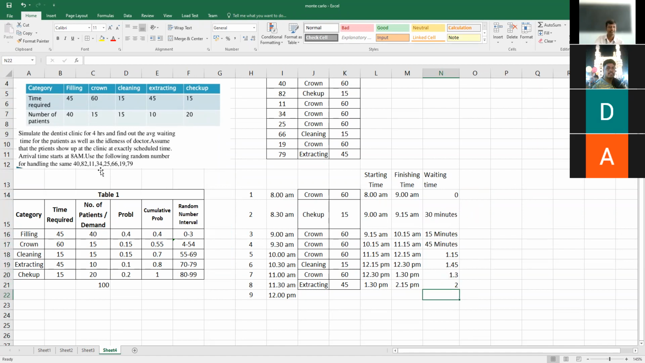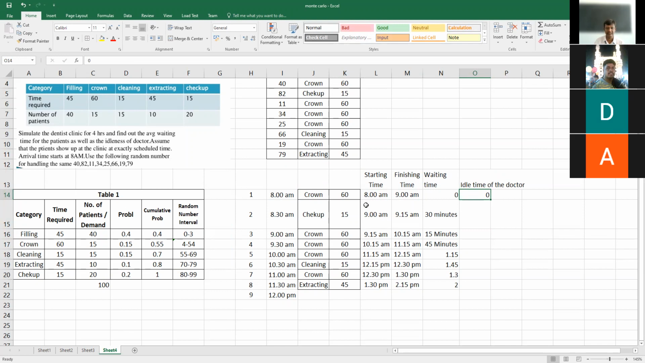The next thing asked in our case is the idleness of the doctor. Whenever the doctor is not having any patient, he will be idle. The doctor comes to the office by 8 o'clock, and the patient also comes by 8 o'clock. So immediately the work starts, there is no delay, and the idle time of the doctor is 0.